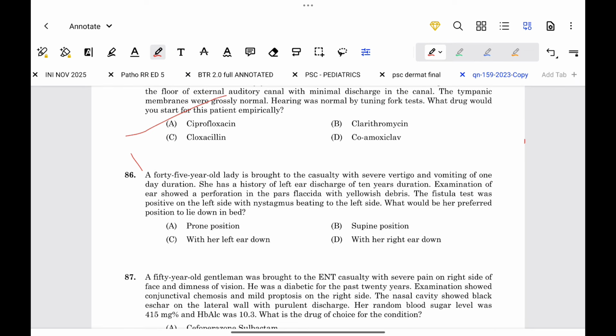Coming to the question, she has a long-standing left ear discharge and there is a pars flaccida perforation plus debris. So this suggests that this is an active cholesteatoma. The fistula test is positive on the left side. Nystagmus is beating to the left and there is labyrinthine irritation on the left. Patients with labyrinthine fistula or vertigo prefer to lie with the affected ear down because it stabilizes the perilymph and reduces the movement of the stapes over the fistula, and this way it reduces vertigo. So the patient will prefer to lie with her left ear down.